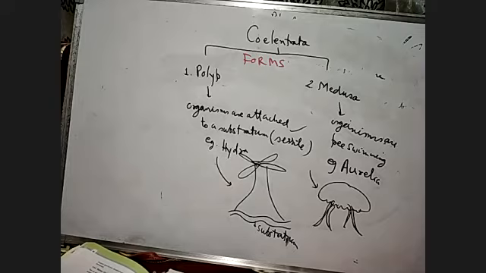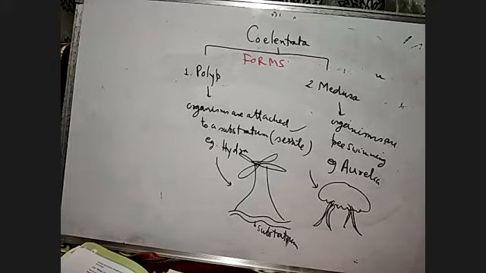And in medusa, organisms are free swimming. They don't attach to a substratum. So these are the two different forms of the Coelenterata. An example of the medusa is Aurelia. Now, this is a favorable question they ask in the exam: what are the two forms of the Coelenterata, and define each form.